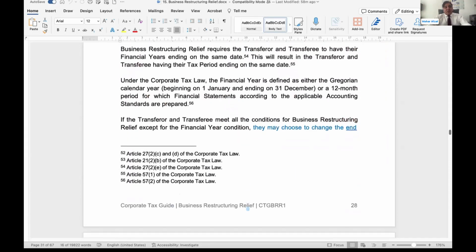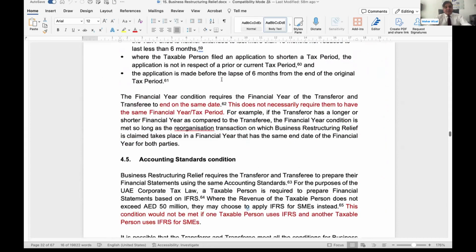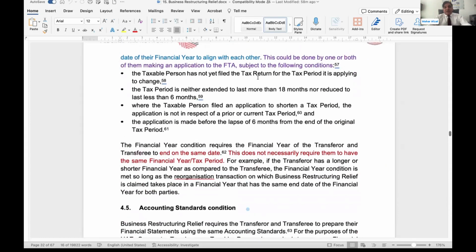Same financial year, we have already discussed in detail. By the way, you can change the financial year, and there is one cabinet decision on this. You can go through the cabinet decision, but maximum you can go up to 18 months, I think, and minimum up to 6 months. Yes, it has been written here as well. You can change the financial year, but before the submission of the return, there are certain requirements. You can go through this.